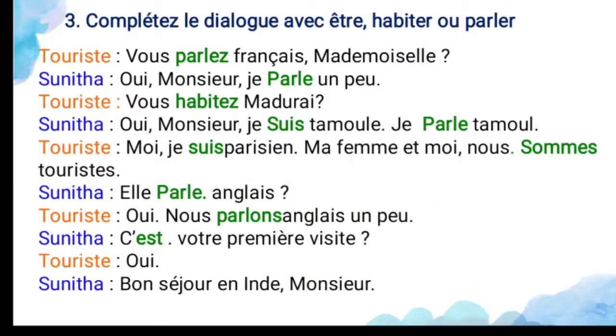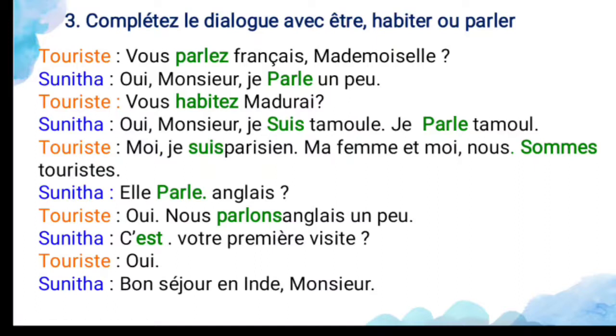And third, compléter le dialogue avec être, habiter, vous parler. So you also complete with the verb. Être means to be, habiter means to live, and parler means to speak. This dialogue is between a tourist and Sunita. Tourist: vous dash français mademoiselle? Do you speak French, mademoiselle? Sunita: oui monsieur, je parle un peu. Yes sir, I speak a little.